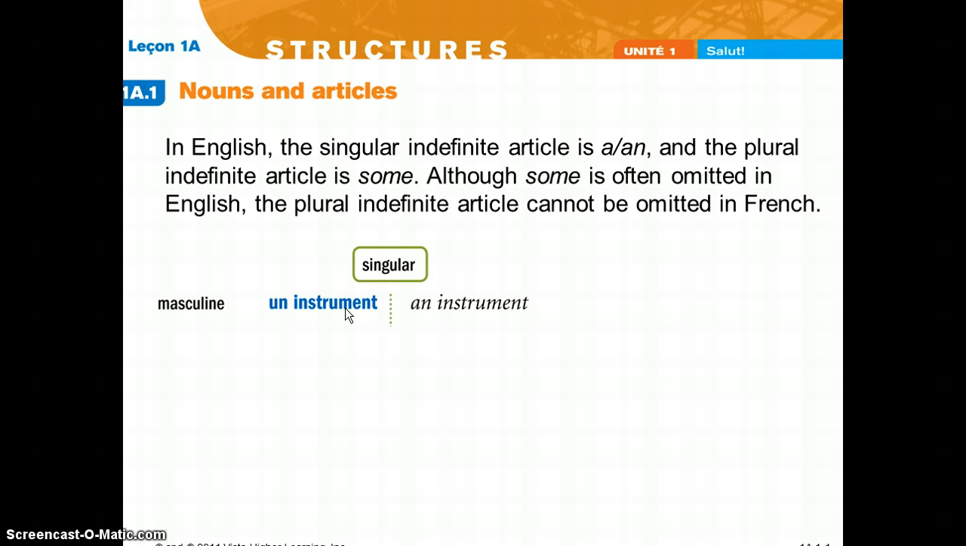If we were to make this plural, we learned before that we put an S at the end of most words to make them plural. This article, though, is going to become a different word. We're not just going to add an S to it. Let's look at what happens when we make un instrument plural. It becomes des instruments, some instruments.